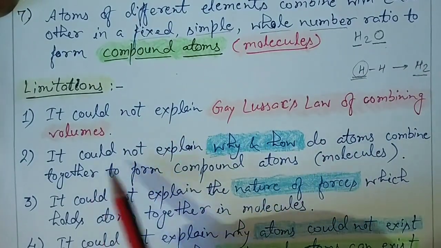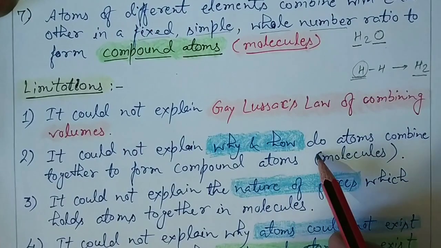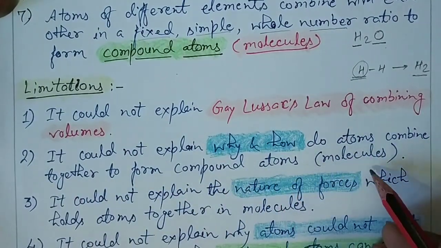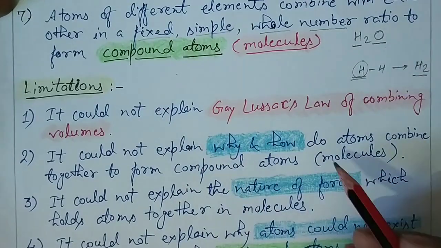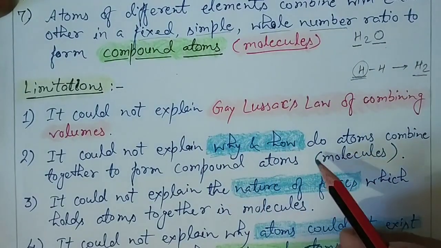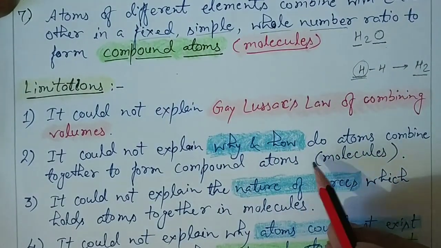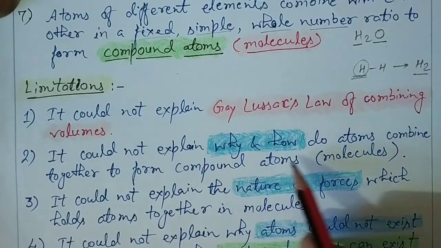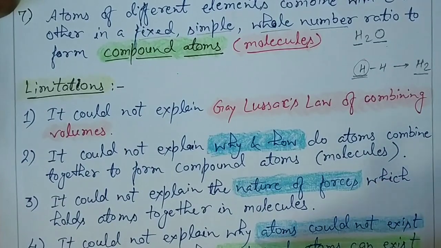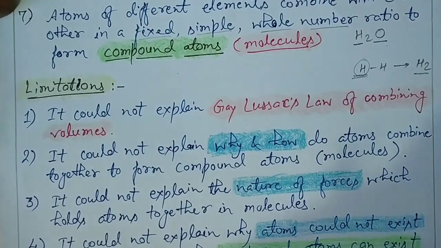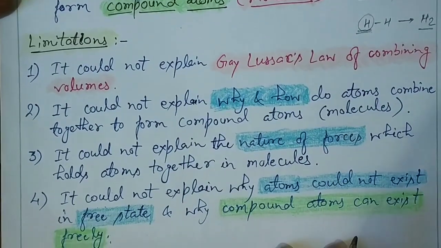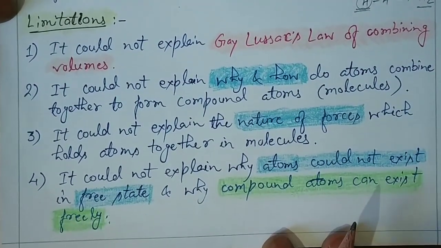Second, it could not explain why and how atoms combine together to form compound atoms, because at that time when Dalton produced his theory of the atom, the electron, proton and neutron had not been discovered. So he was not able to explain how atoms combine together. Like we know today, compounds are formed by sharing, or gaining and losing, of electrons.